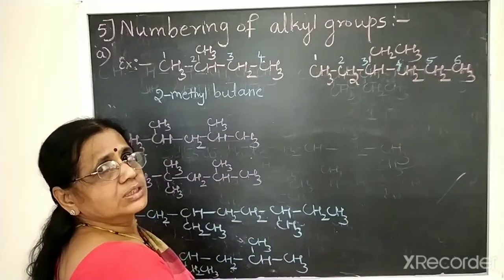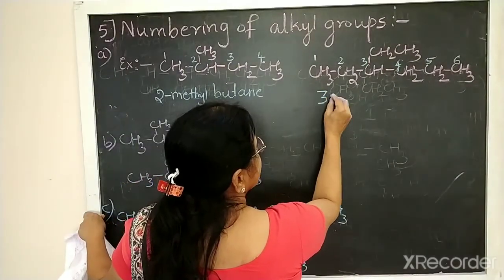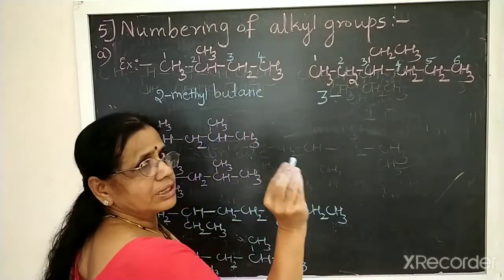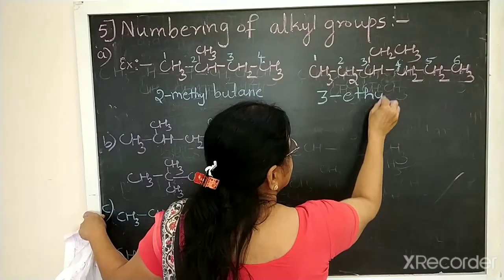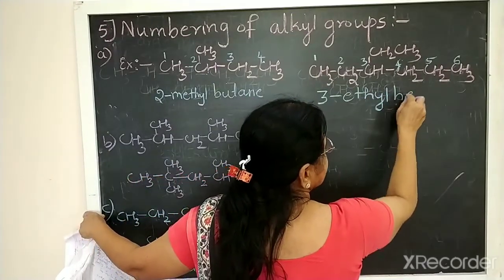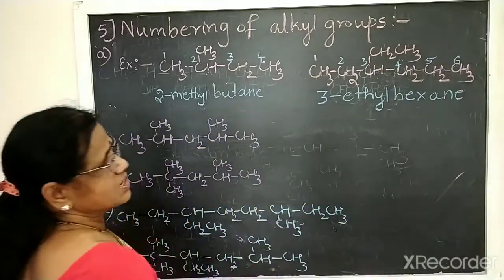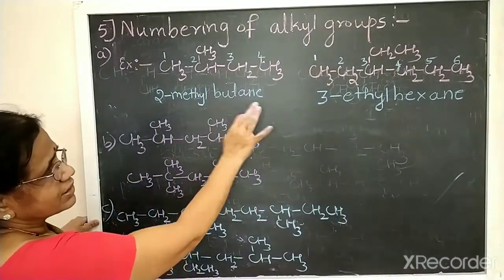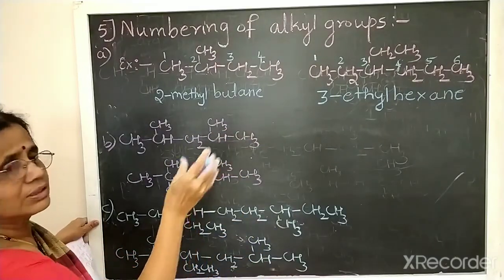So CH2, CH3 means ethyl group. So we should write 3, then put a hyphen or dash. Then ethyl group, alkyl group. Ethyl, then 6 carbon alkane. It is hexane. Okay. So like this structure will be given in your exam. You should write the name of the structure.